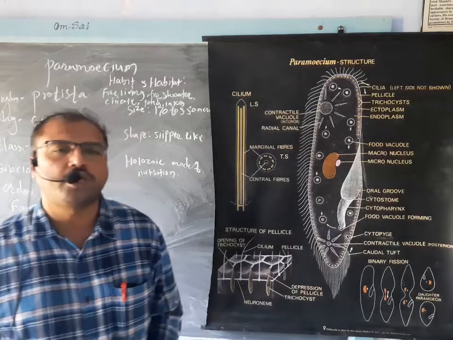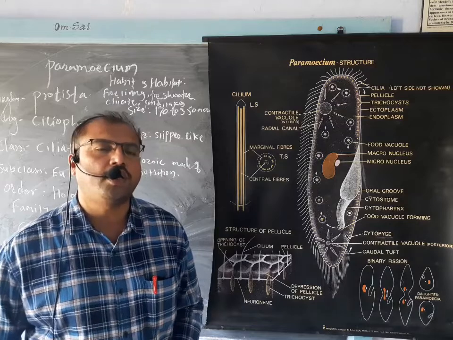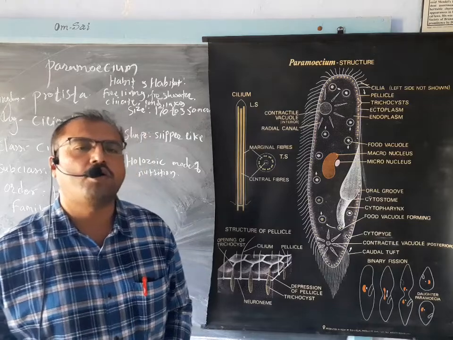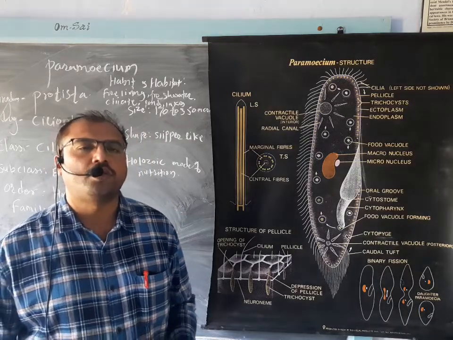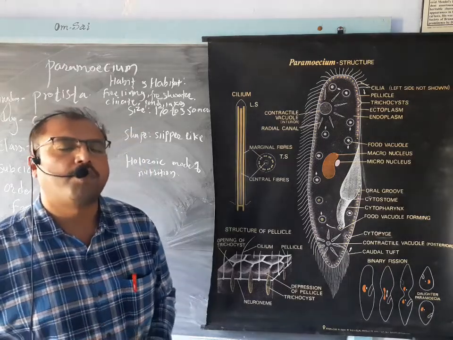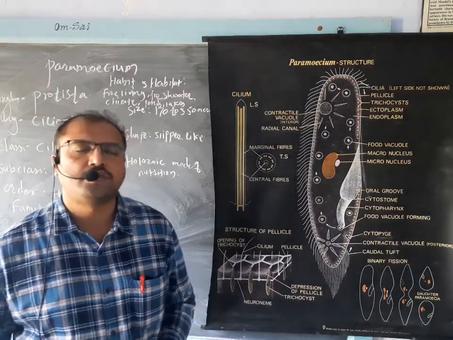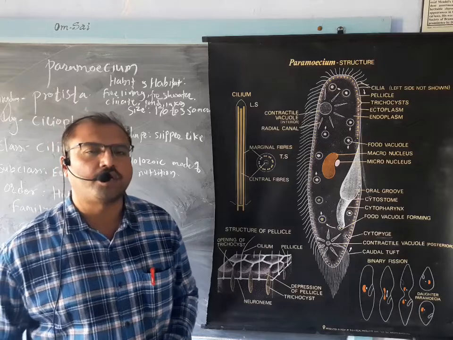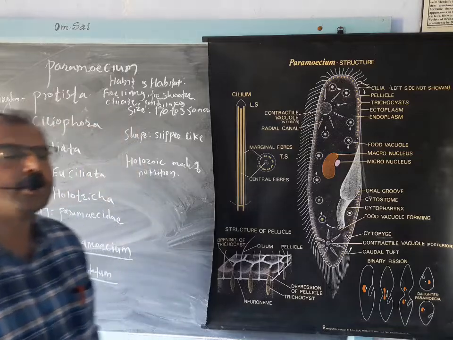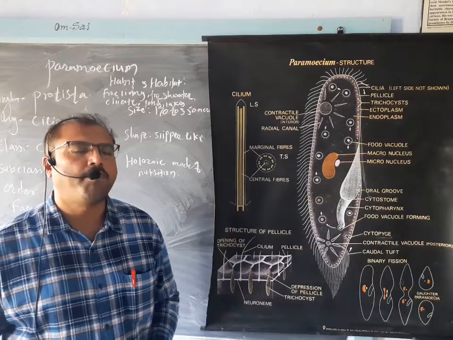So this kingdom Protista is the kingdom of unicellular eukaryotic organisms, and these are well organized individuals with a cell having different kinds of organelles which perform the functions performed by the higher animals, where there are different systems for performing different functions. So in this single cell these animals are able to perform these functions. So let's see the classification of this paramecium.